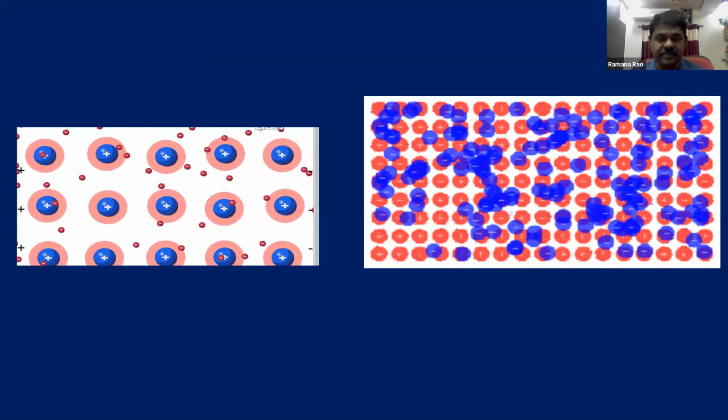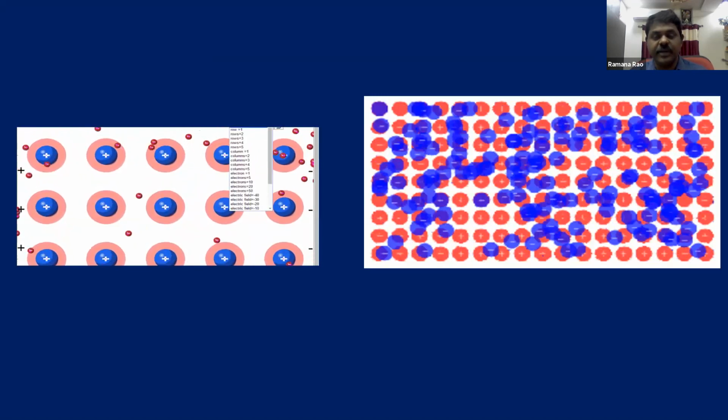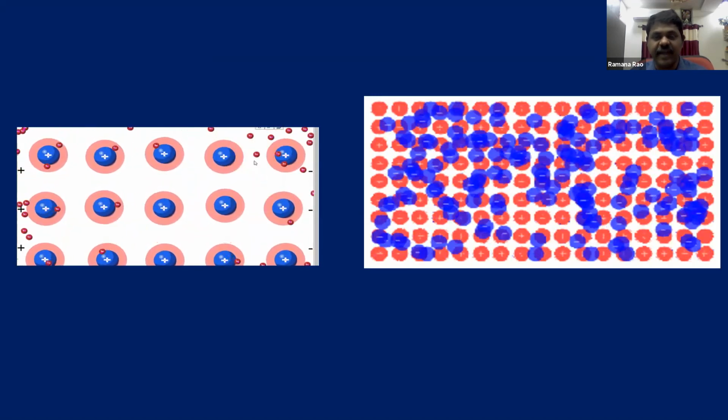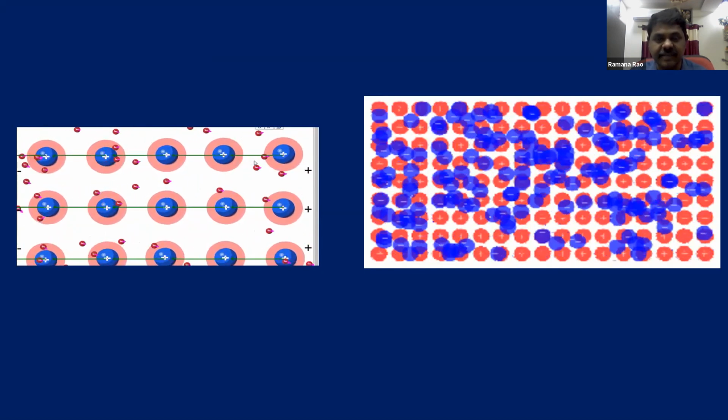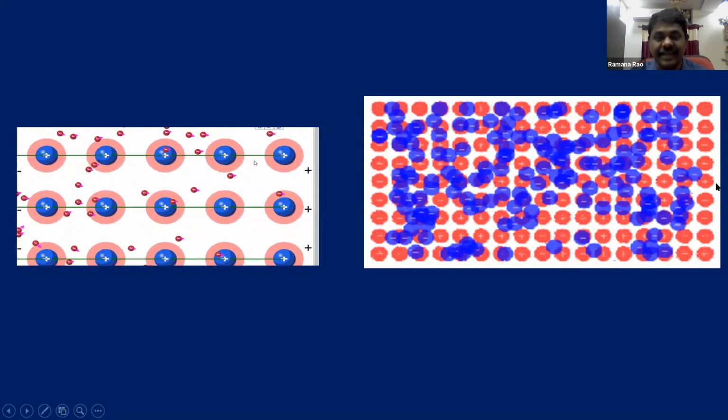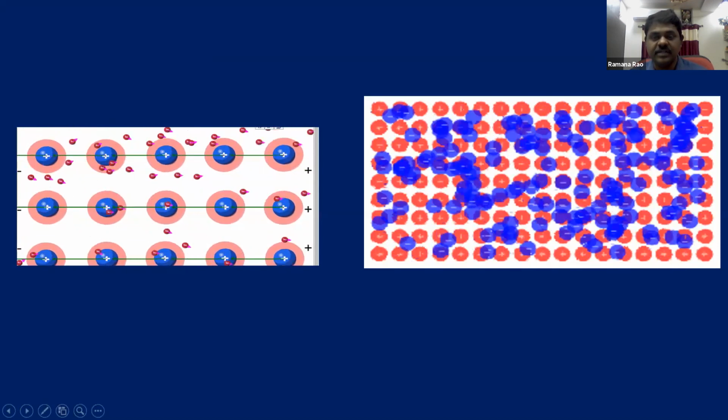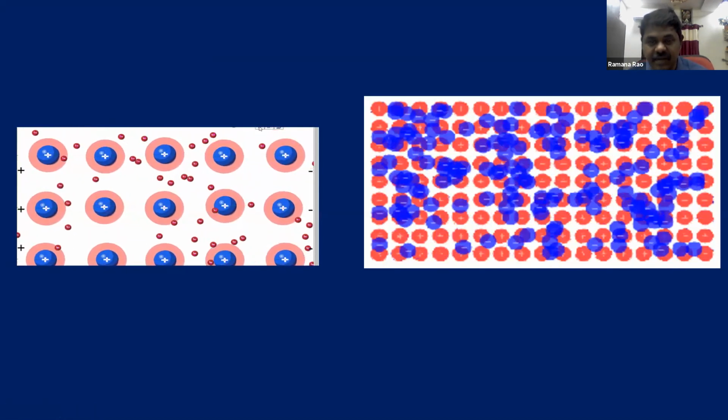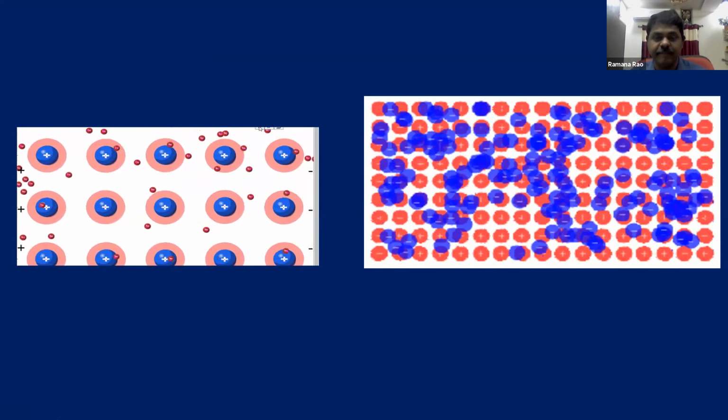And now see, children. In this diagram, the right side diagram, you can see the random motion of the charge carriers. That means electrons are moving randomly.